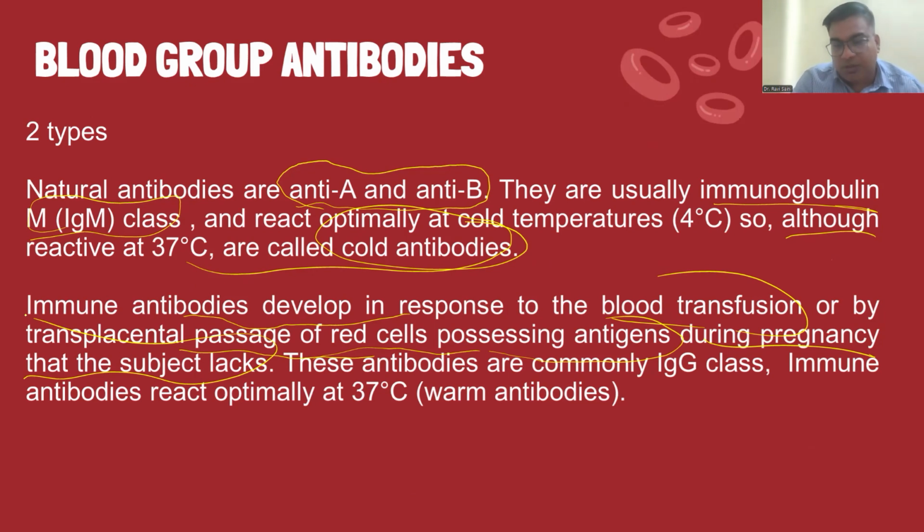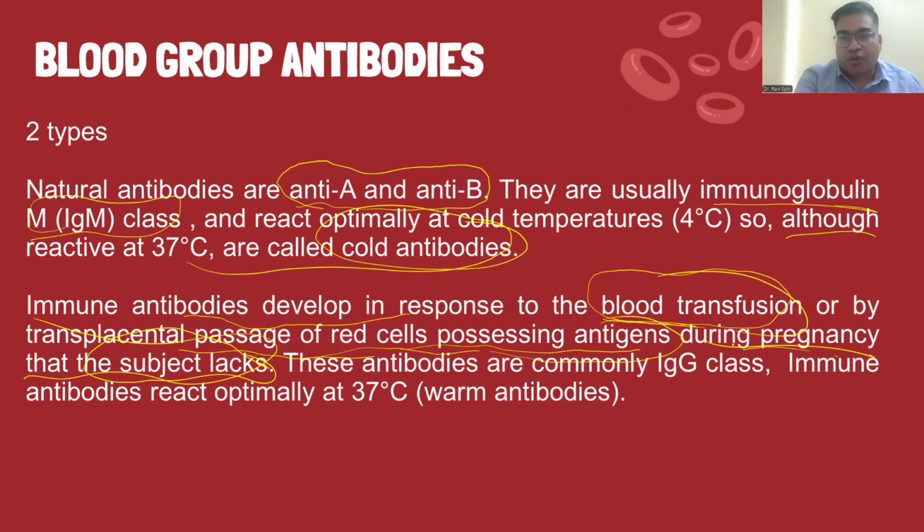They are developed because of the response when blood transfusion occurs or some transplacental passage occurs, and the specific condition is that the red cells possessing antigens are absent in the respective subject, but due to these transfusions or placental passage during pregnancy, these antigens travel into that subject and will produce immune antibodies.